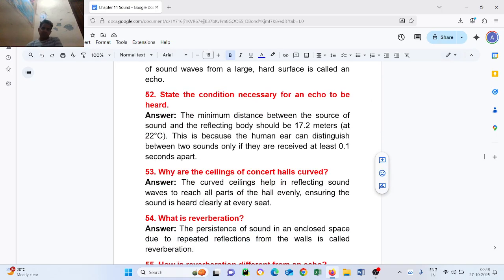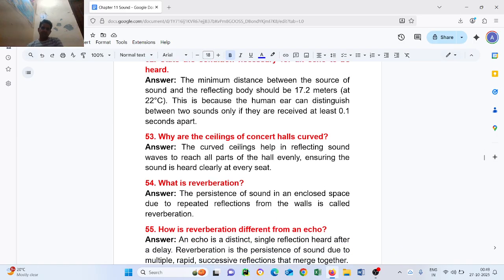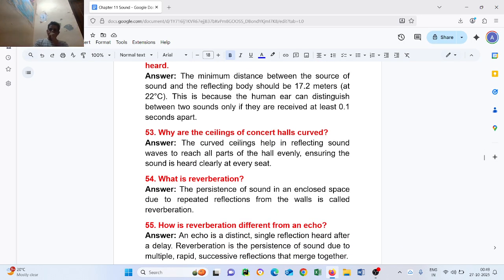Question number 53. Why is the ceiling of a concert hall curved? The curved ceiling helps in reflecting sound waves to reach all parts of the hall, ensuring the sound is heard clearly at every seat. Question number 54. What is reverberation? The persistence of sound in an enclosed space due to the repeated reflection from its walls is called reverberation.